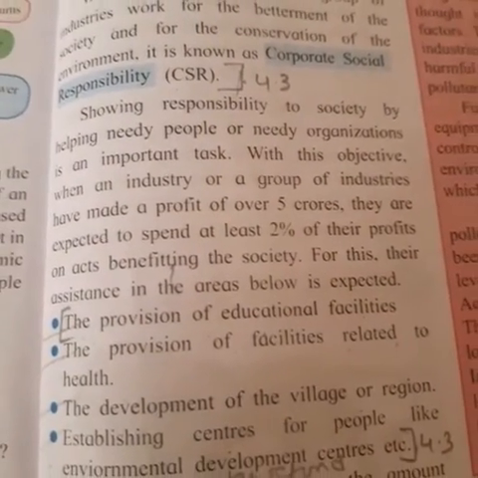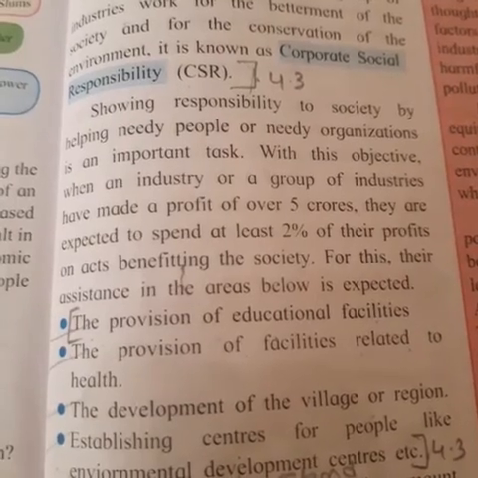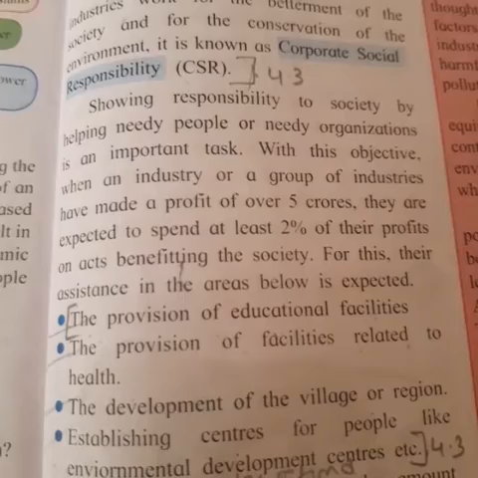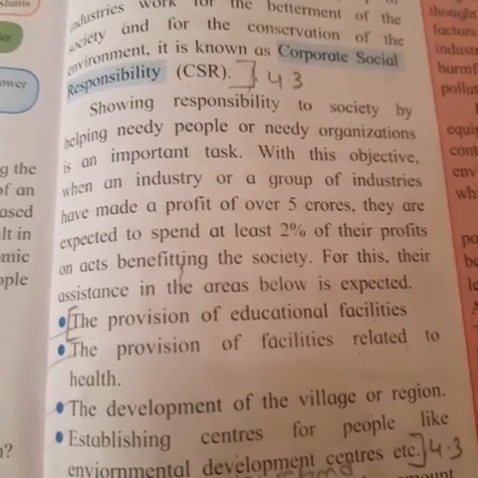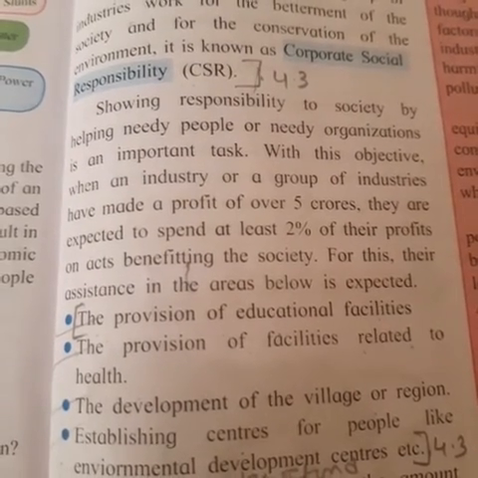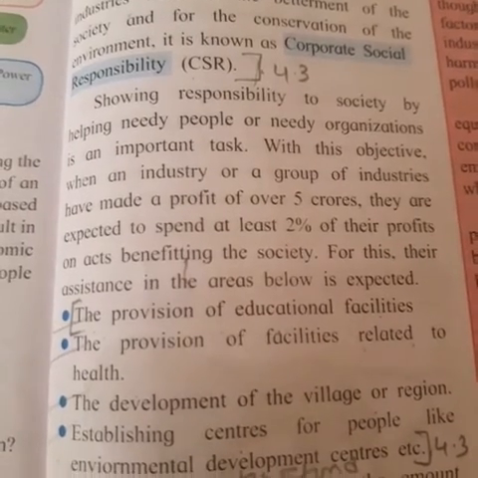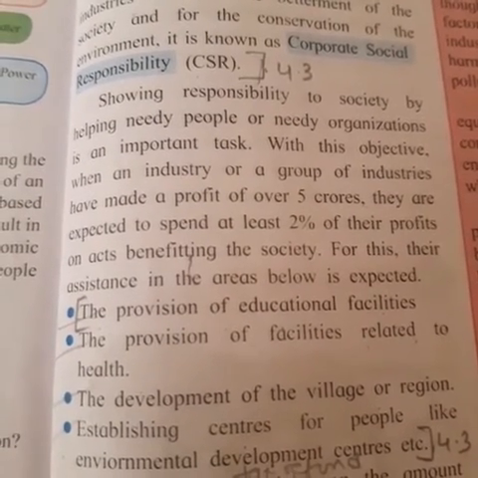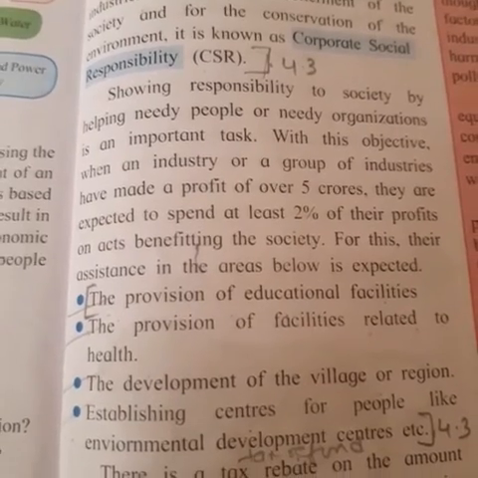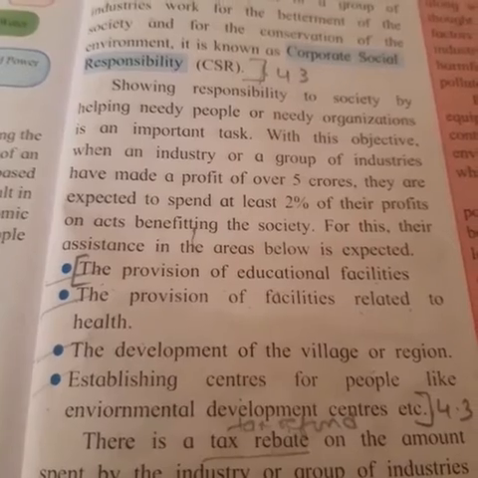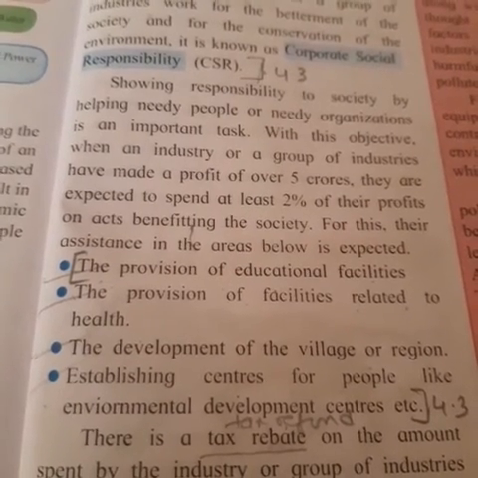Showing responsibility to society by helping needy people or needy organizations is an important task. With this objective, when an industry or a group of industries has made a profit of over 5 crores, they are expected to spend at least 2% of their profit on acts benefiting the society.